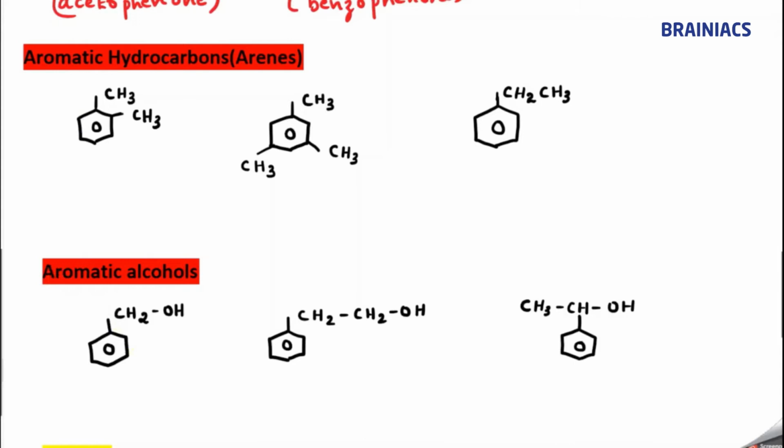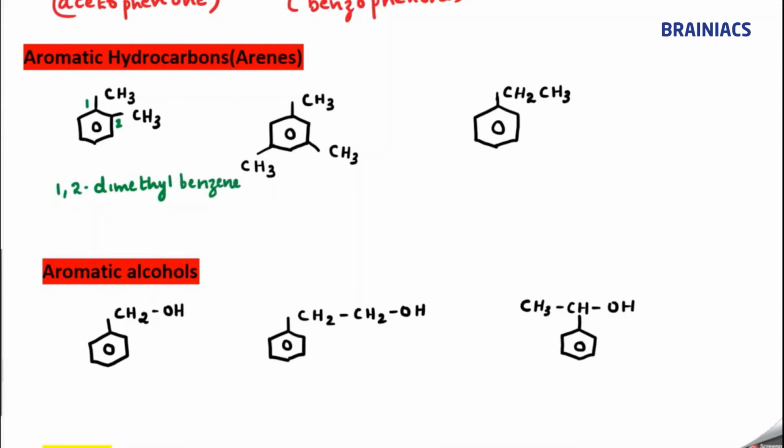So I can say this is called, there are two ways you can represent it. Either while numbering I can say this is 1, this is 2, so I can say 1,2-dimethyl benzene.